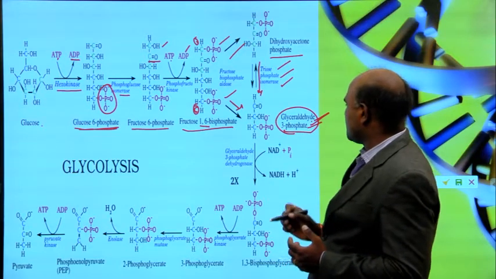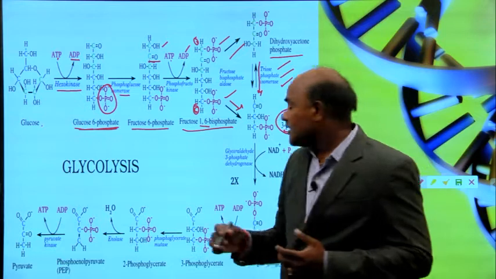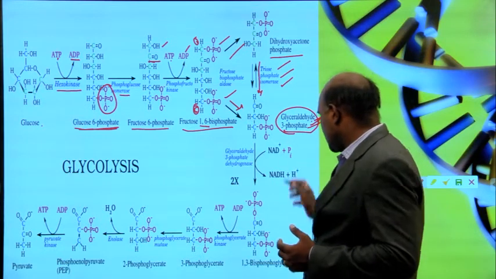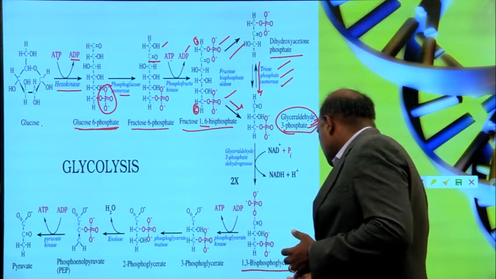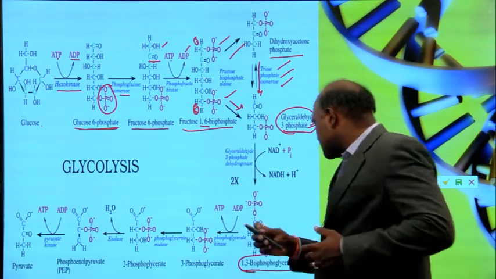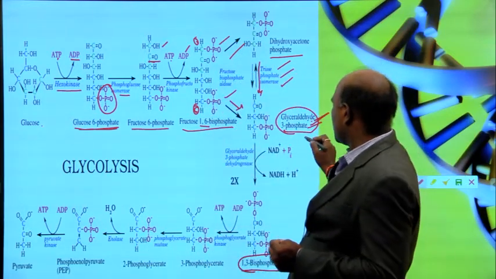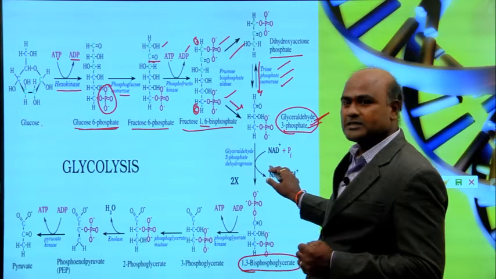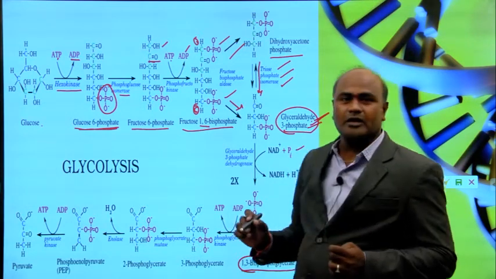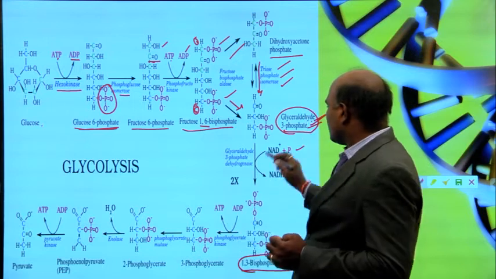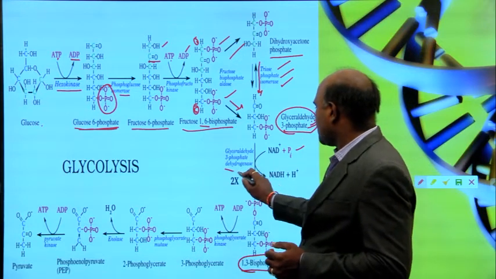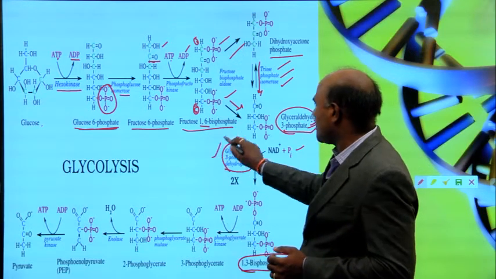Again glyceraldehyde 3 phosphate is converted into 1,3 bis phosphoglycerate. Glyceraldehyde 3 phosphate reacts with NAD plus and one inorganic phosphate, with the help of glyceraldehyde 3 phosphate dehydrogenase. This is the enzyme involved here.